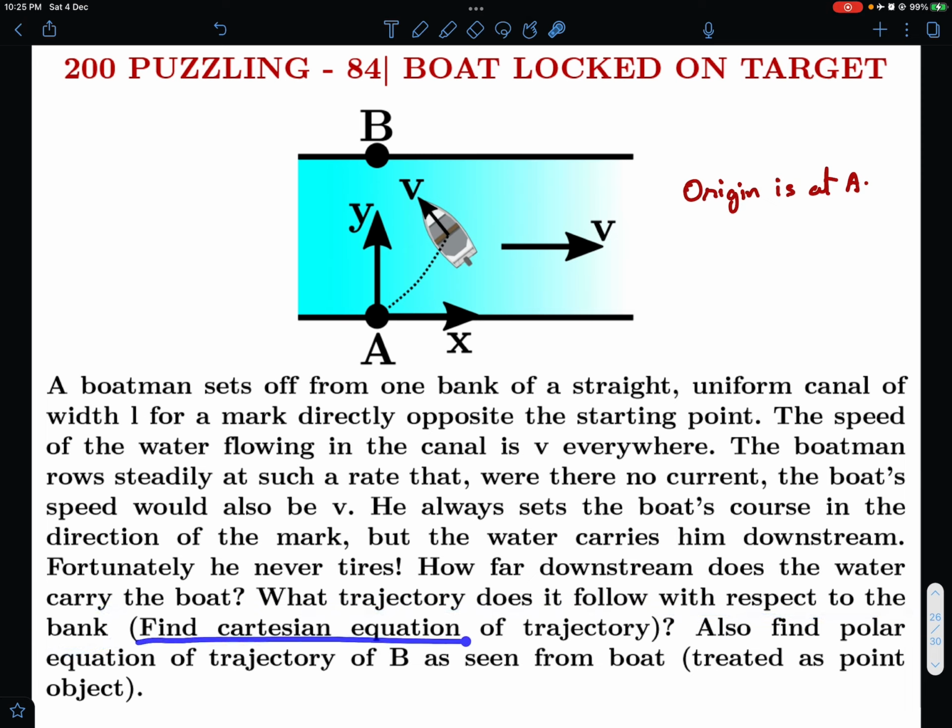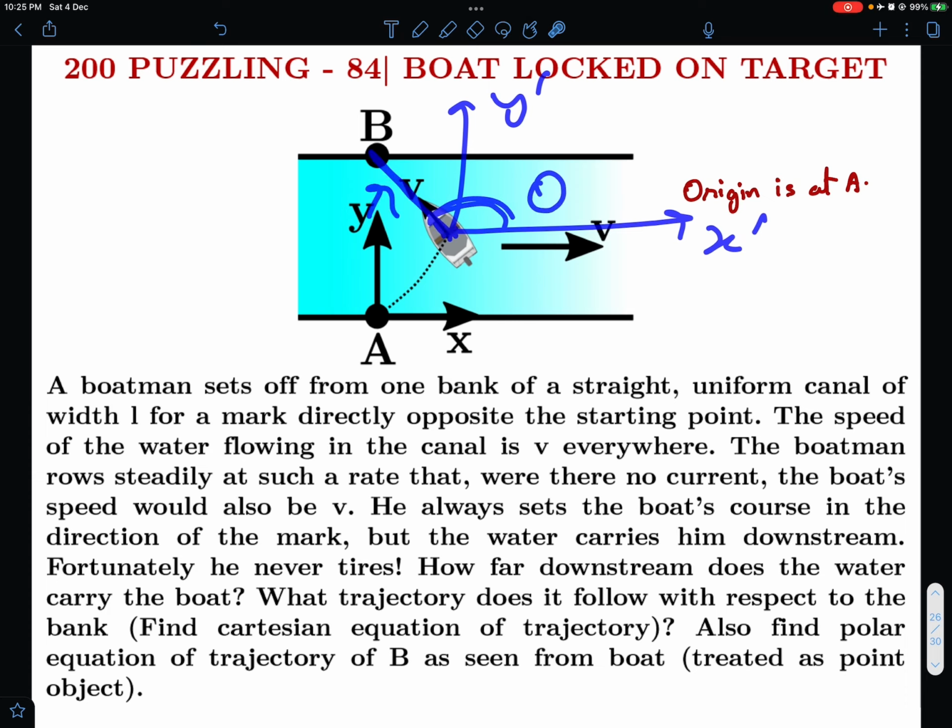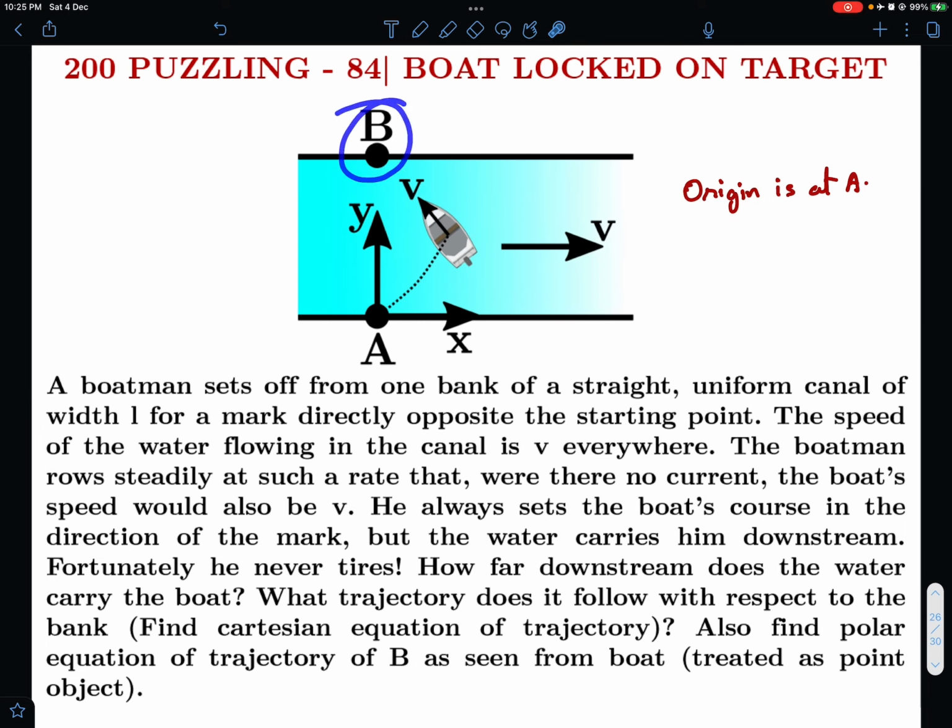I want you to also find the Cartesian equation of the trajectory. So this is the part that I've appended a little bit. And I also want you to find the polar equation of the trajectory of B as seen from the boat. So as the boat is going, you can fix some coordinate system. Let us say this is some x prime fixed to the boat, x prime and y prime, and let's say this is angle theta. So you know that B will have some r and this theta. So you're supposed to find out the polar equation of the trajectory for the point B as seen from the frame of the boat.